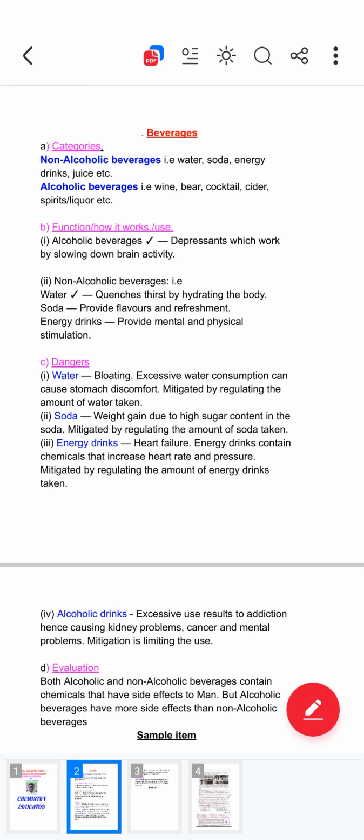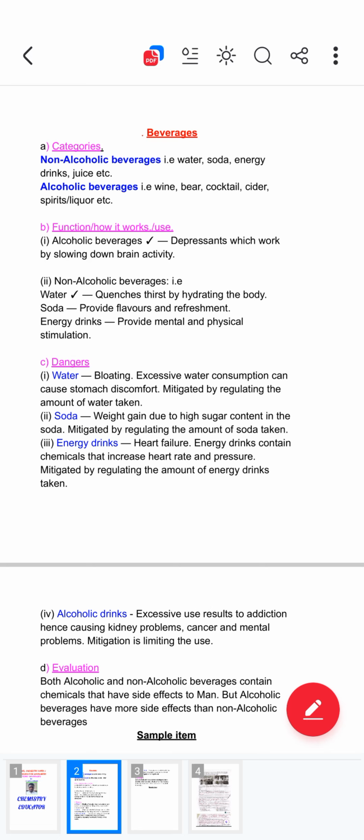That's how it's called energy drinks. So those are non-alcoholic beverages, which I think you are seeing there on the screen. You can also read as well. So on assessing this item one, we always give categories and use functions or how it works. Then you go to dangers.